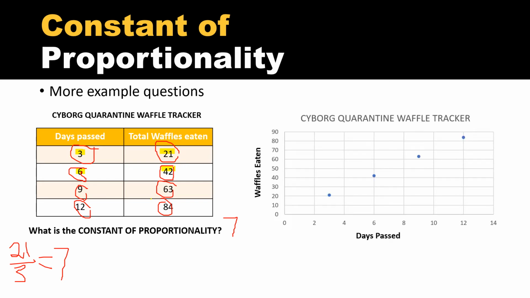Here's how that same data would look on a graph. If you were to draw a line connecting all of the points, trying to go through the middle, you could use this data to predict future numbers, or you could look and just make sure that everything we calculated already was accurate. 1 would be around here, and you see that that point would fall right about 7. So yes, the constant of proportionality would accurately be 7.